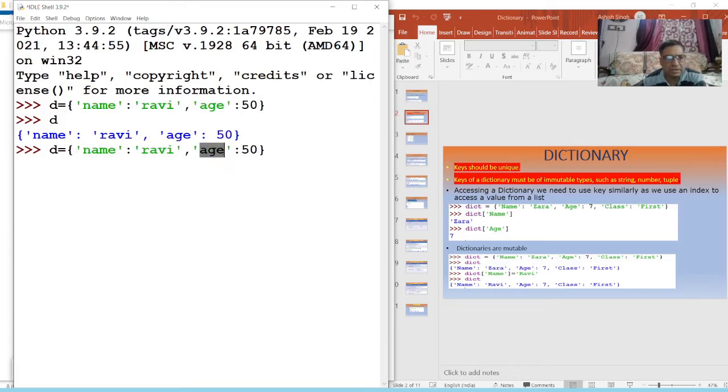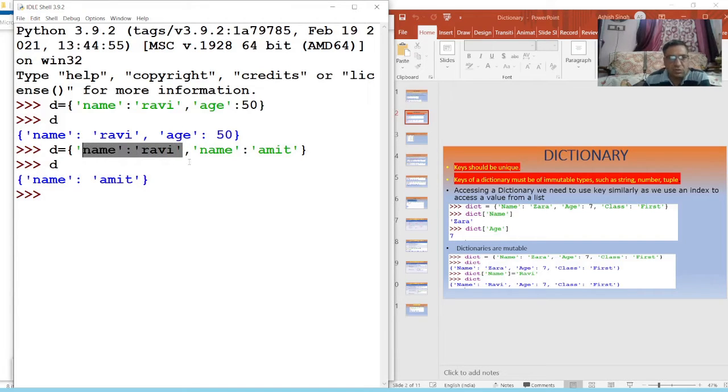Now next I say name. Again I give name key and I say name is Amit. Okay, so you can see here this is one key, this is one key, but both the keys are same. So if you run this command, what will happen? So name equal to Amit. That means this is overwritten.